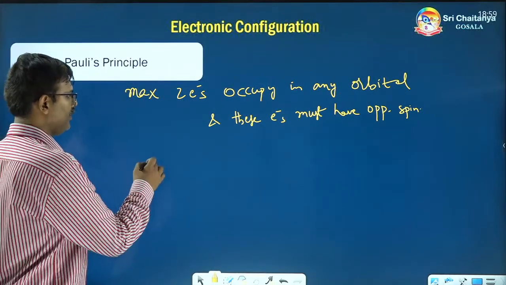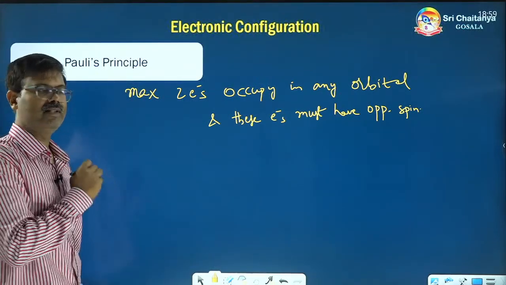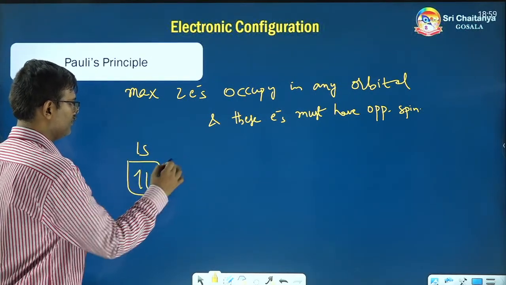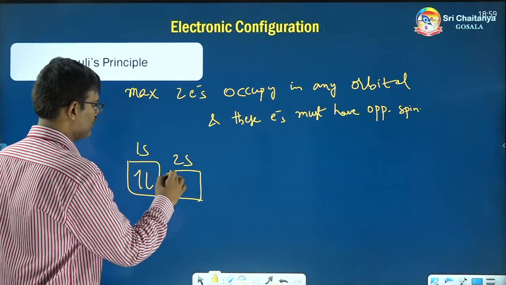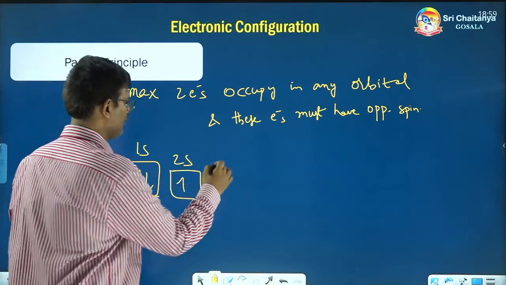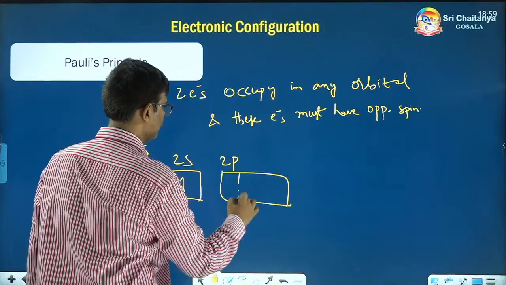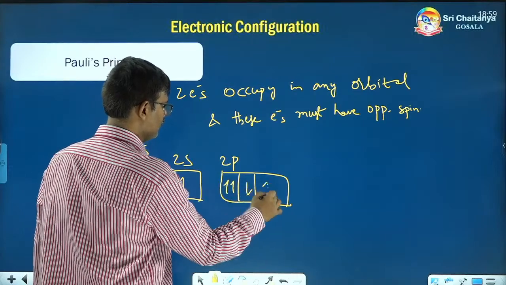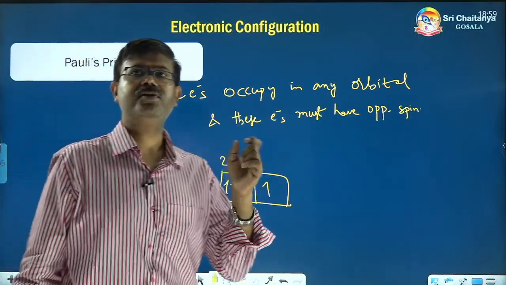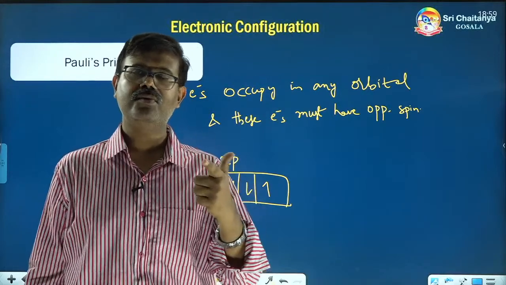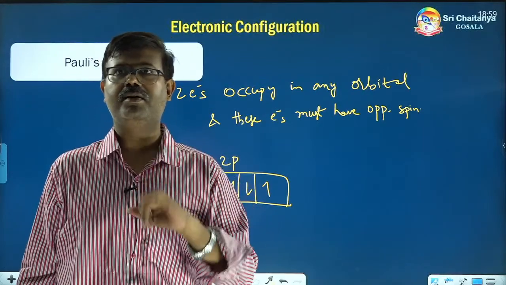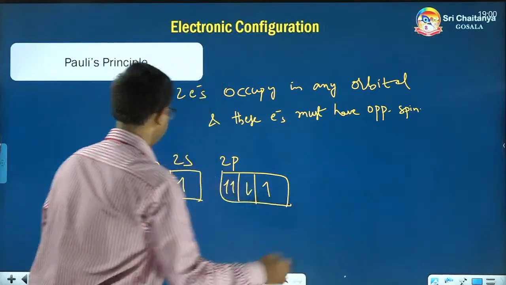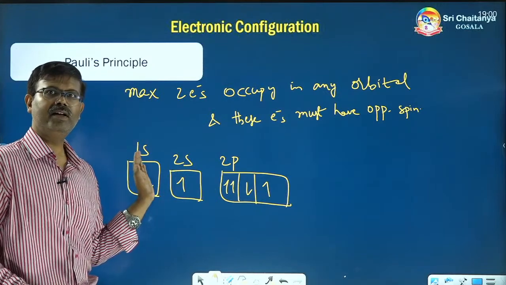Now let's see one question and I will close this topic. Suppose I give 1s, 2s, 2p. Now if I ask which rule is violated: Aufbau rule, Hund's rule or Pauli's rule, or a combination of them? See first, 1s is completely filled, fine.